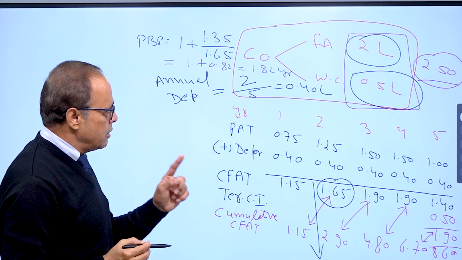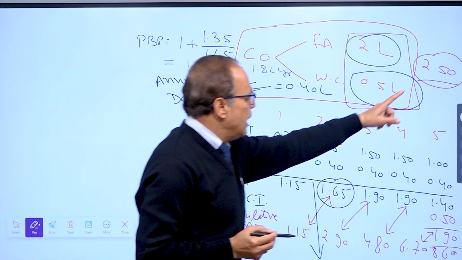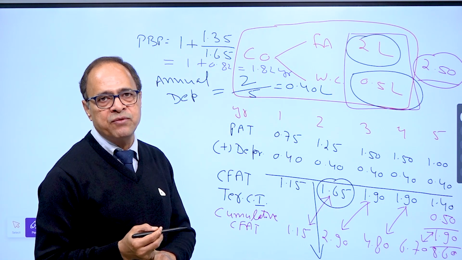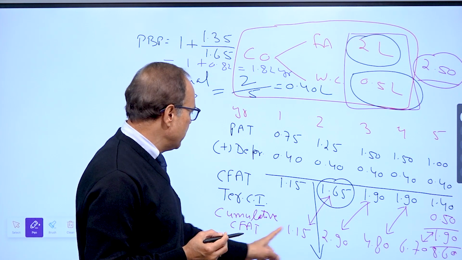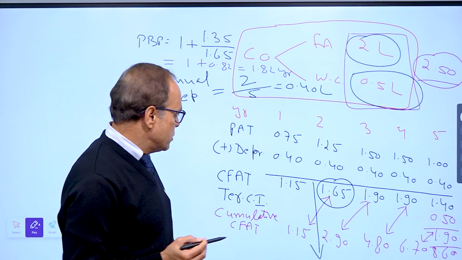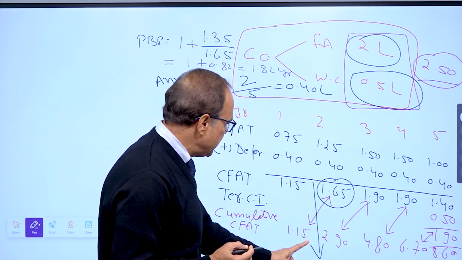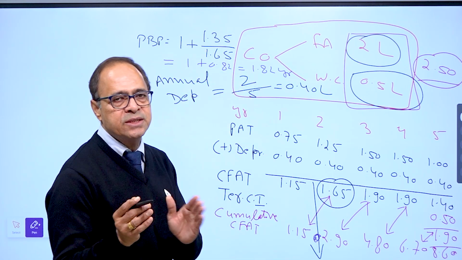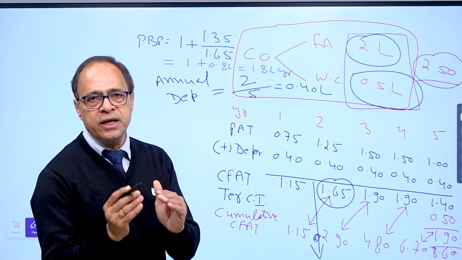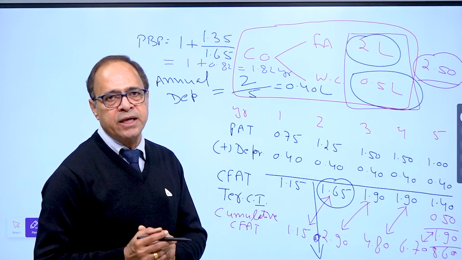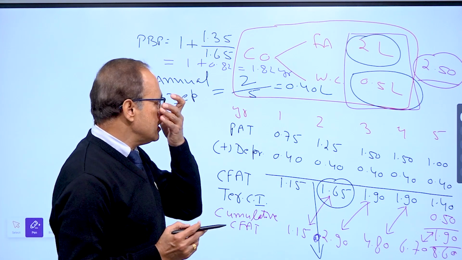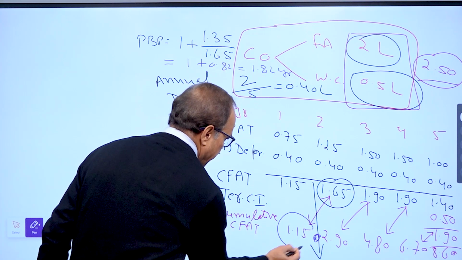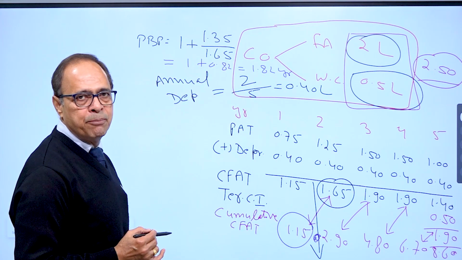So a recap, our purpose is to get the time period by the end of which we recover 2,50,000 with the help of cumulative cash inflow. So under cumulative cash inflow, you see 2.5 will be somewhere at this point between first and second year. That means complete 1 year and some fraction of the second year will be devoted. Now what is my target? 2.5. So by the end of first year, I have recovered 1.15.